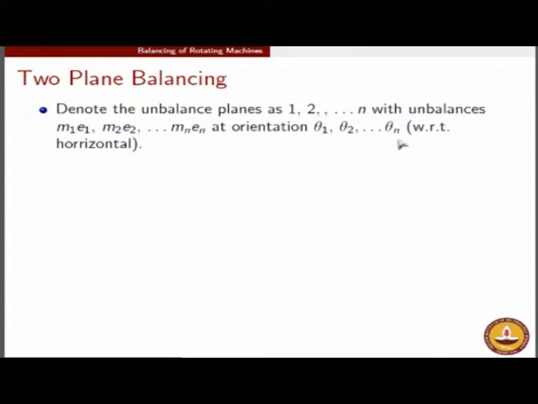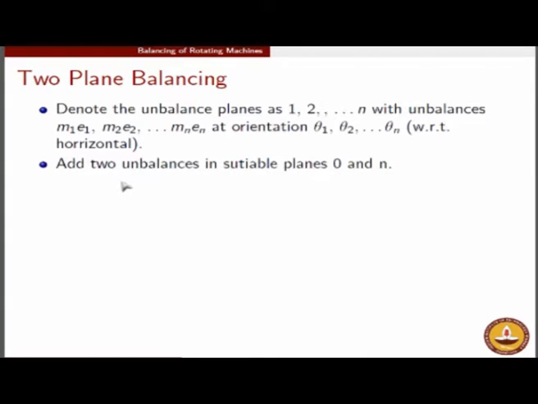By the way, that reminds me that I have posted in the course pack an experimental method of determination of the magnitude and orientation of unbalances, which is what some of the students were asking yesterday. So please visit the course pack, and therein you will be able to find out how experimentally these unbalances can be determined, both in terms of the magnitude as well as the angular orientation. Obviously the curriculum does not permit such a discussion because it will take us too far astray, but I like the question, and I encourage you to read it on your own for your own understanding.